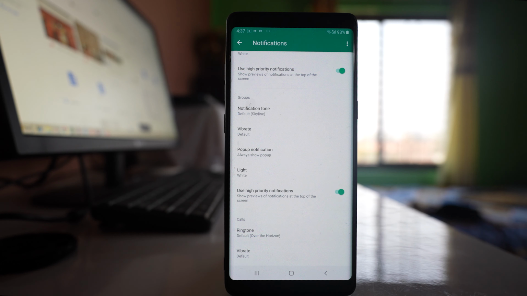So do all of these things and you should hear the notification sound in WhatsApp when you receive a new message.